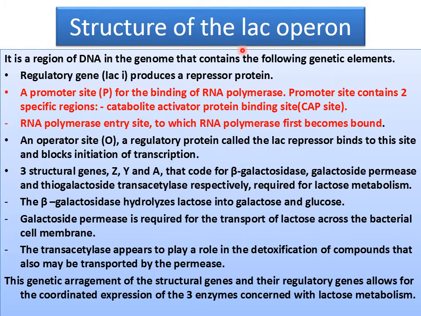Now, the structure of the lac operon. It is a region of DNA in the genome that contains the following genetic elements. Number one is the regulatory gene, lac I, which produces a repressor protein. A promoter site P, which we have seen, where the catabolite activator protein binding site or CAP site is located.